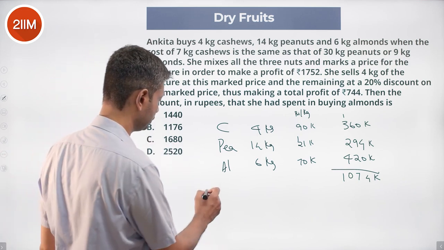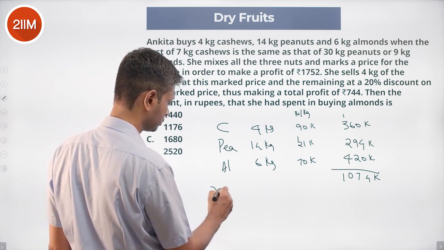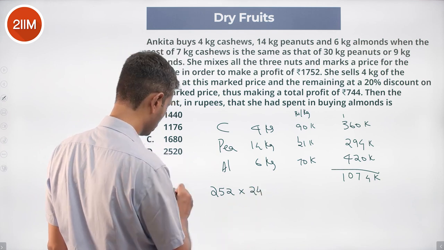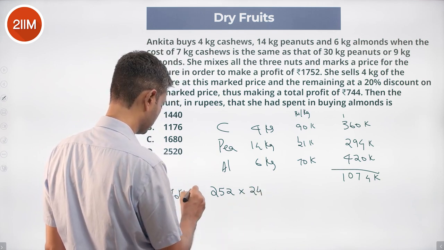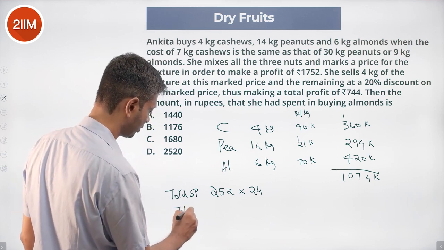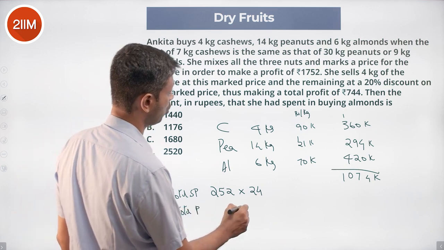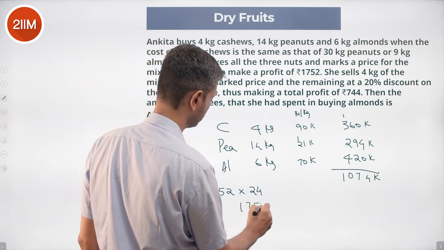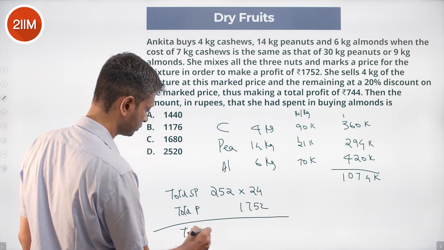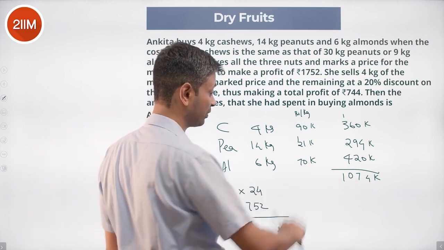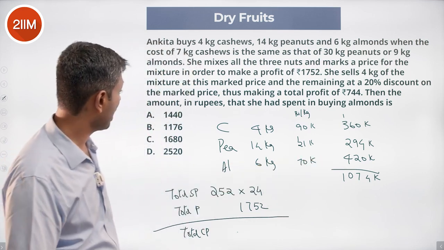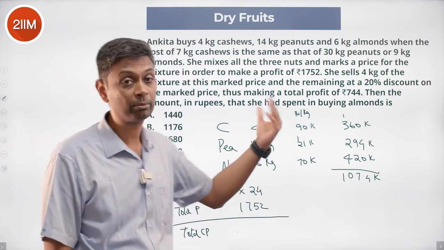So 252 into 24 is the total selling price, and then our total profit is 1752. Subtract this from this, we'll get total cost price. That number equals 1074k. From that, we'll have to find 420k, which happens to be the amount of money she spent in buying almonds.